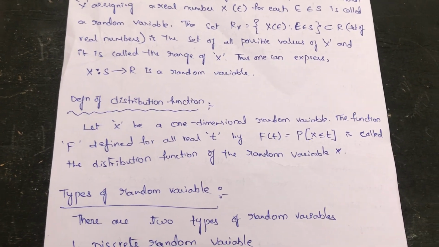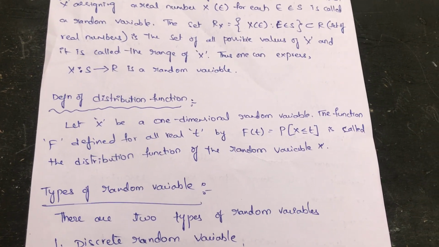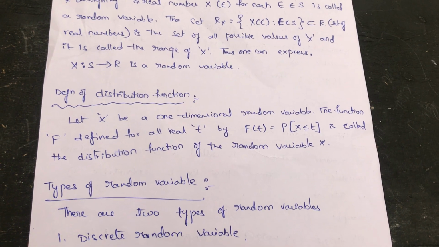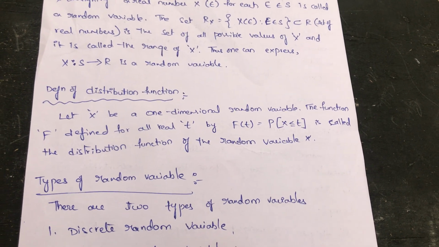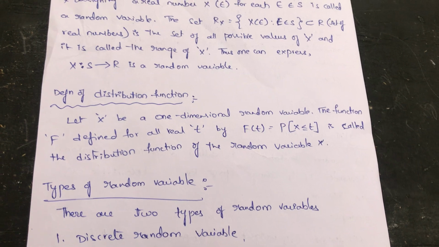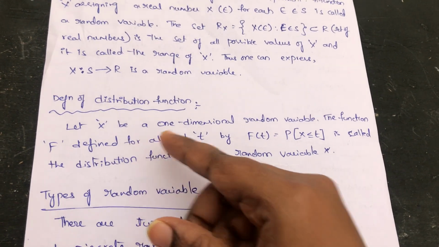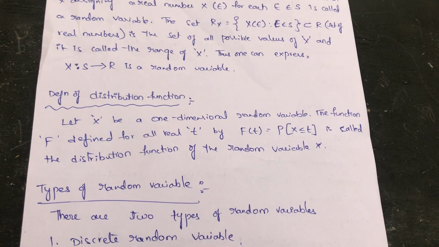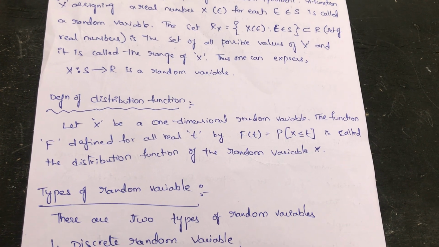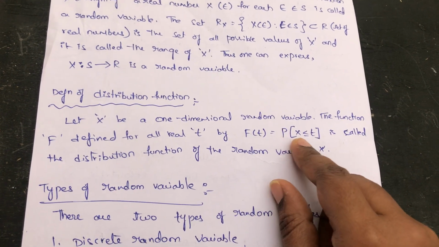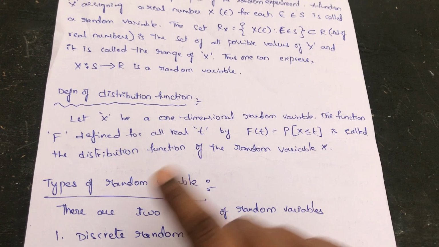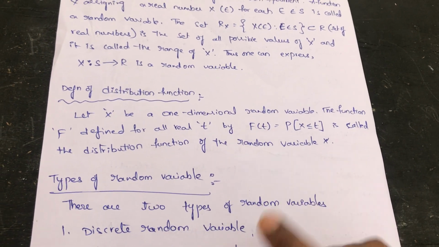So after the random variable we have the definition of the distribution function. It is very important for studying discrete or continuous random variables. If X is a one-dimensional random variable, the function F defined for all real t by F(t) = P(X ≤ t) is called the distribution function of the random variable X.